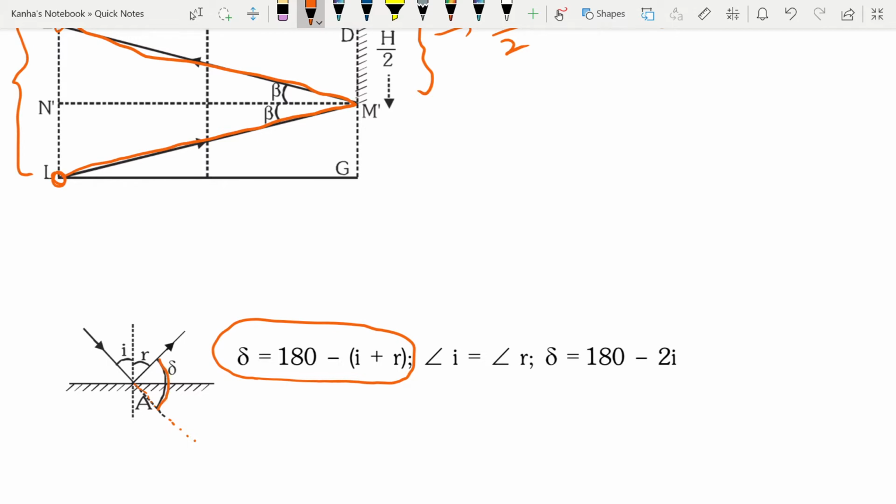If the mirror wasn't there, the incident ray would have gone in this direction. Because it has reflected, it has changed its direction, so the angle by which it has changed its path is known as the deflection angle. It will be denoted by delta, and its expression is 180 minus (i plus r). Because i is equal to r, you can write 180 minus 2 times the angle of incidence.